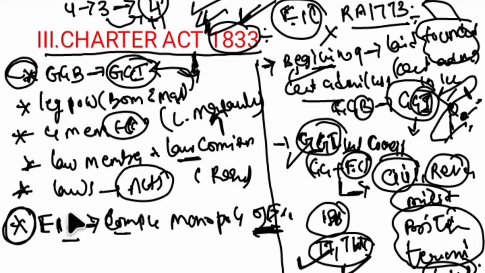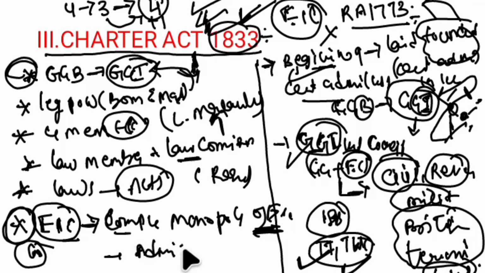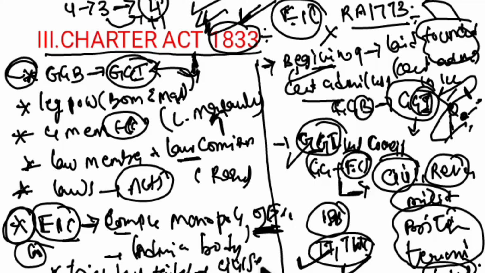So now what is the function of the East India Company and their Court of Directors? They merely serve as an administrative body. So these were the important provisions of this Charter Act 1833. And one more very important point is that this act tried but failed to introduce open recruitment for civil services. This was tried but failed, but it was successful in the 1853 Act that we will discuss later on. So this is about the Charter Act 1833.